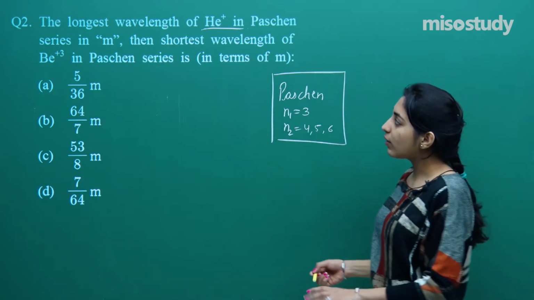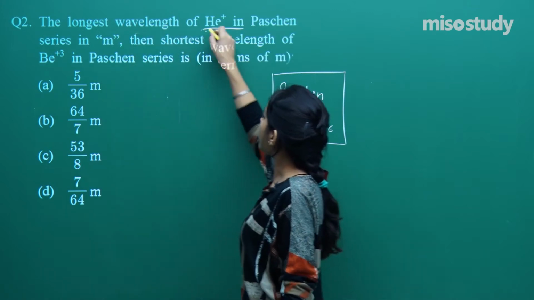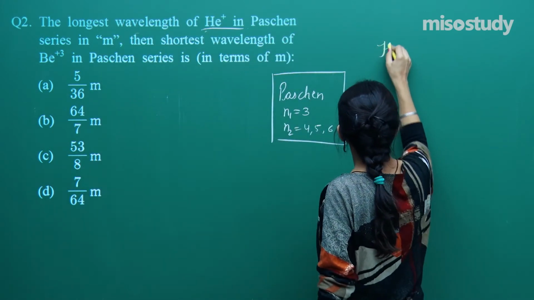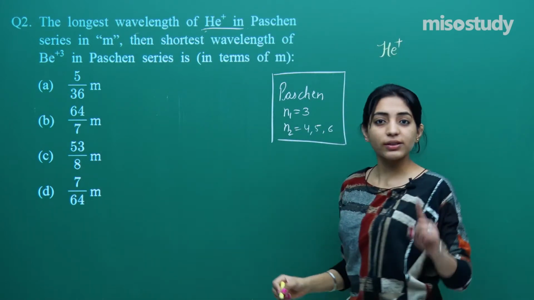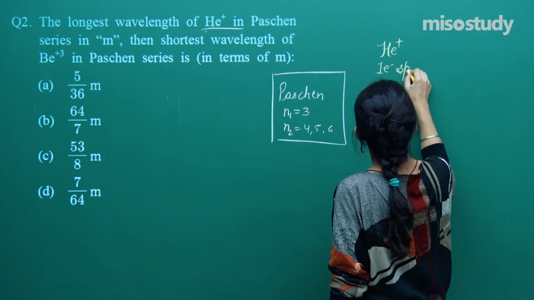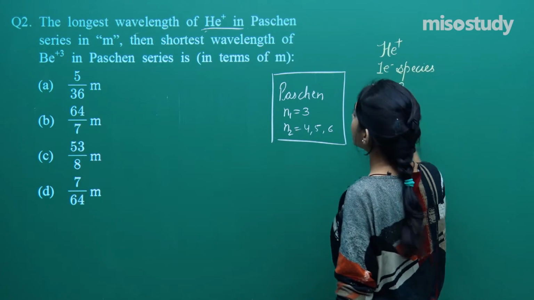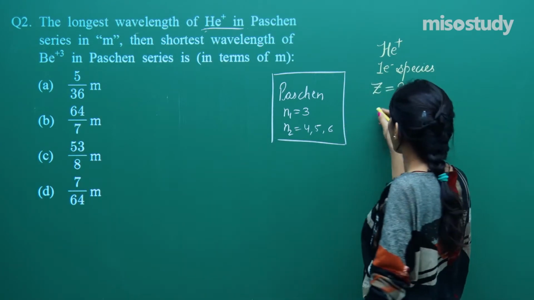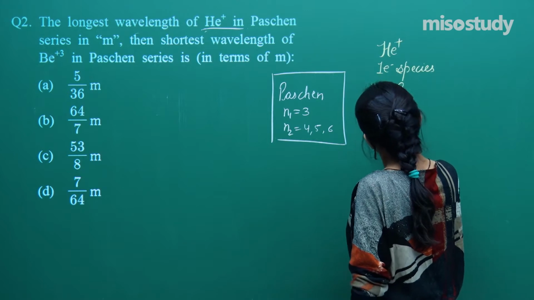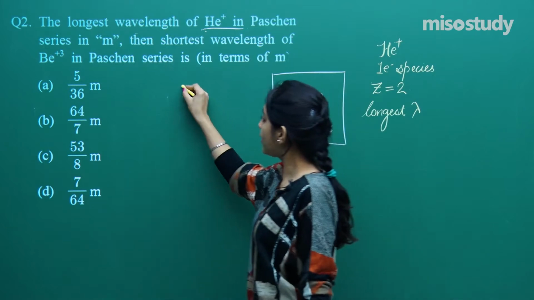Okay. Now let me start writing down. He is saying the longest wavelength of helium positive. Helium positive is a species having just one electron, with atomic number equal to 2. And he is talking about the longest wavelength. Guys, you know, right?